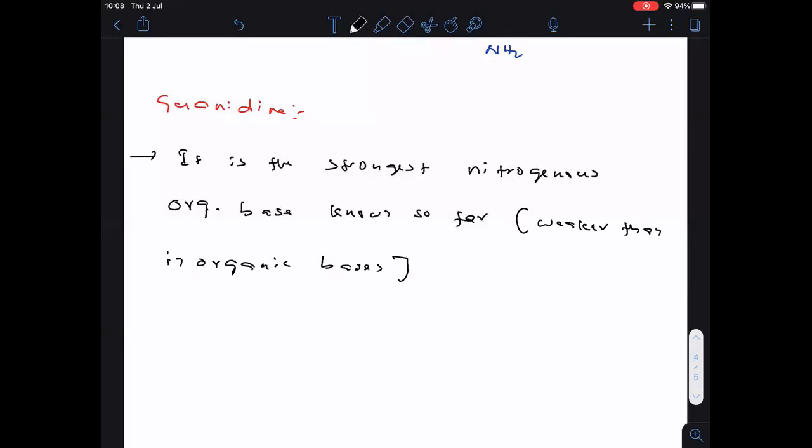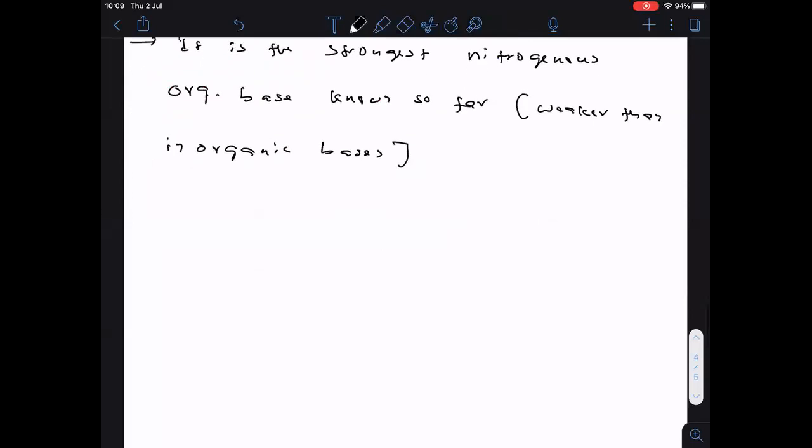So guanidine is the strongest nitrogenous organic base, meaning the strongest nitrogen containing organic base. Completed. Then why is it the strongest nitrogenous base? That also we are going to see.